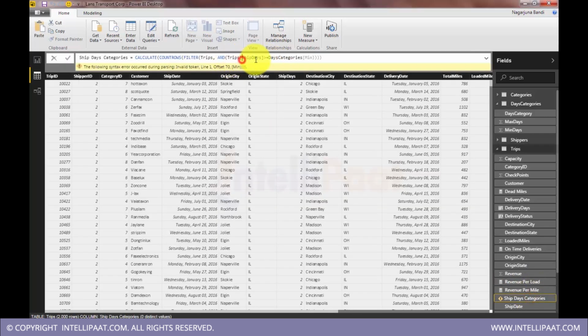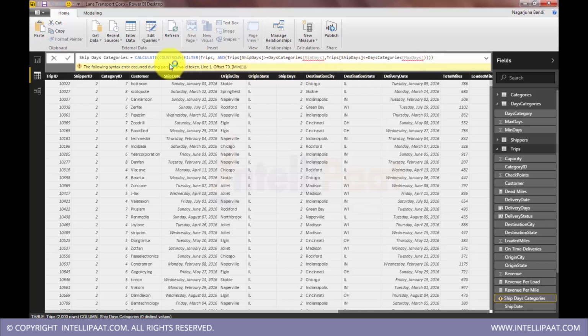If this is greater than min days and same function, less than or equal to max days. If it is falling between min days and max days, yeah, there I go.